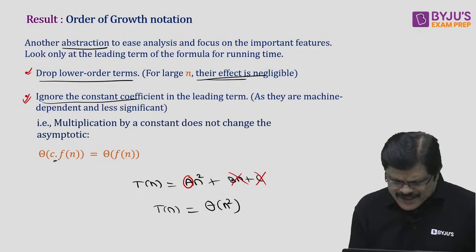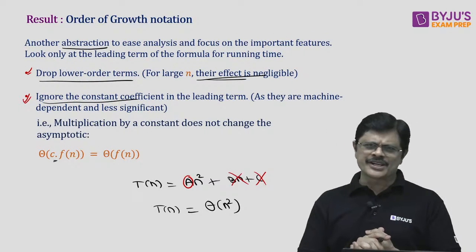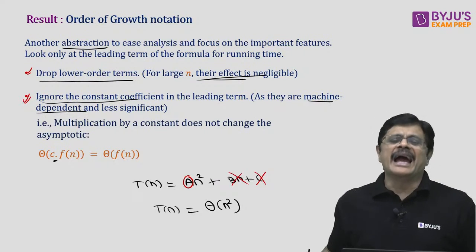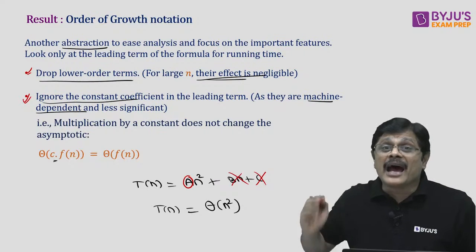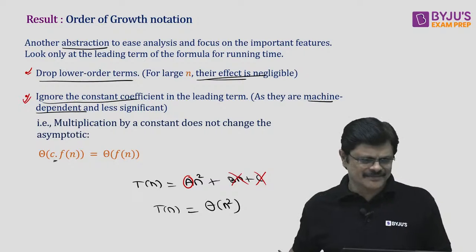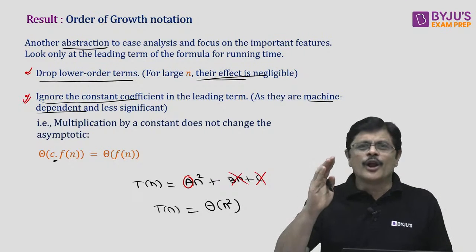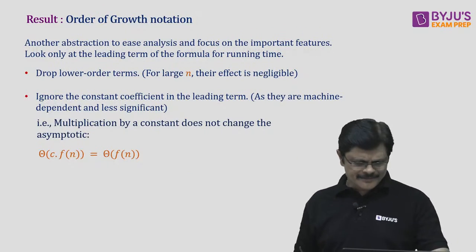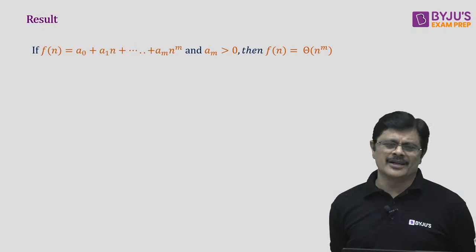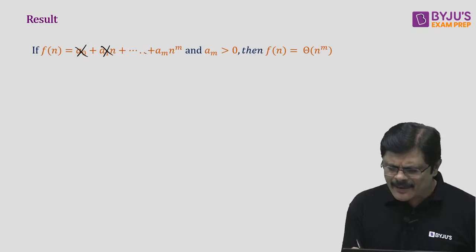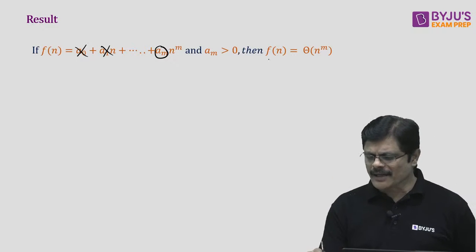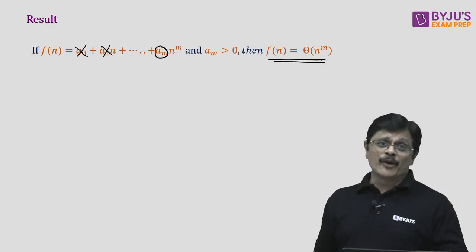Here we also need to understand, suppose there is some constant associated with some notation, that constant can always be ignored, because the constant is machine dependent and it is very less significant for asymptotic analysis. Asymptotic analysis means long run behavior, nothing more than that. Hope you understand. So that particular idea can be used here. Suppose you have a big polynomial of mth degree, all the lower order terms can be ignored, the coefficient of the highest order term is ignored, and you can say f(n) is big theta of n power m, my dear friends.